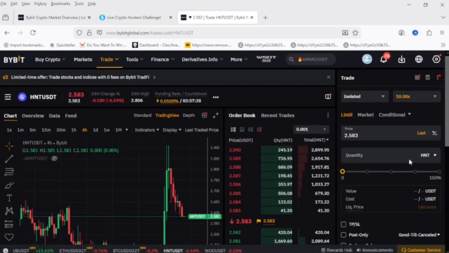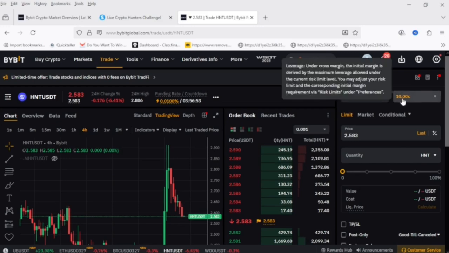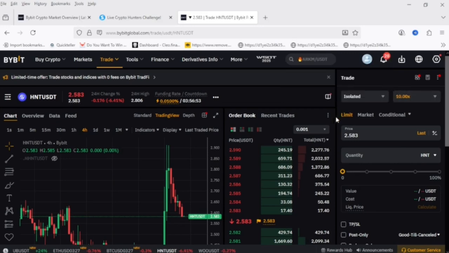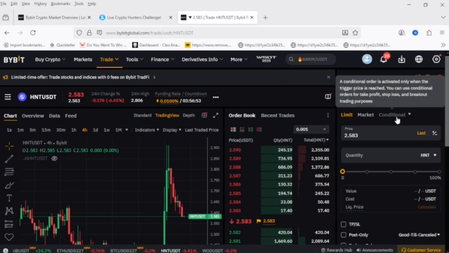Make no mistakes. When these entry conditions are fully satisfied, do not hesitate to click on the Trade tab and then use a 10x leverage on an isolated margin mode. Next, click on the order form and select the conditional order form.